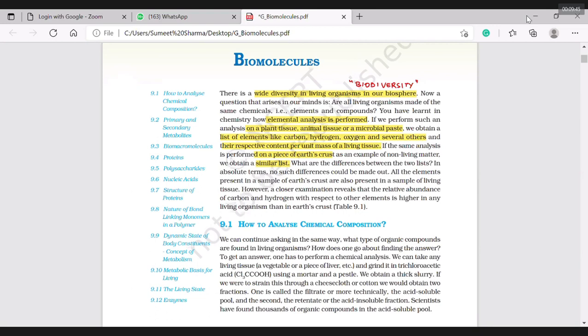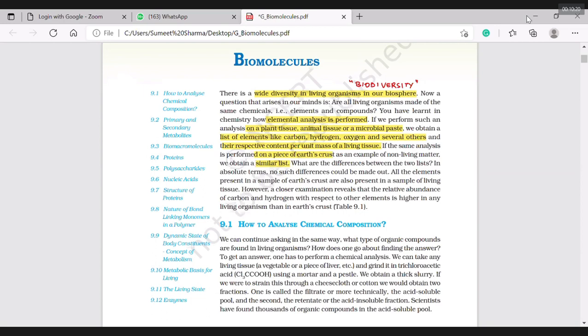Whenever there is something like food, we get it from plants, which take minerals from the soil and CO2 from the atmosphere. Then definitely there must be some relation between the earth crust's elemental composition and the elemental composition in human beings.